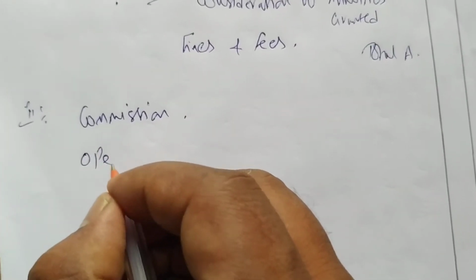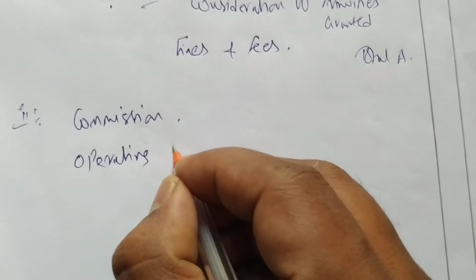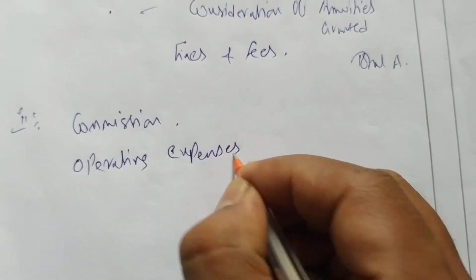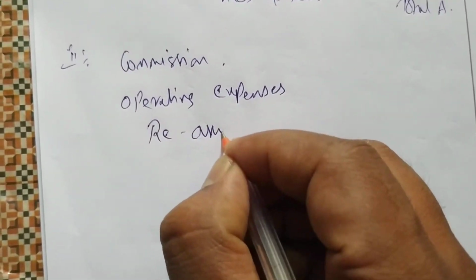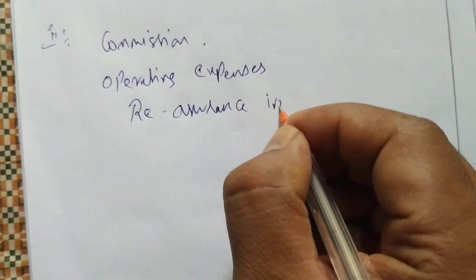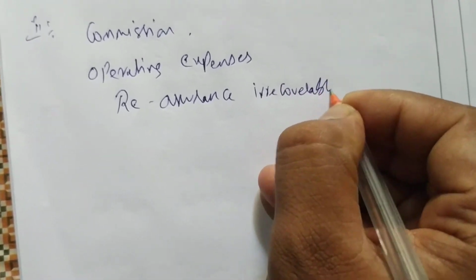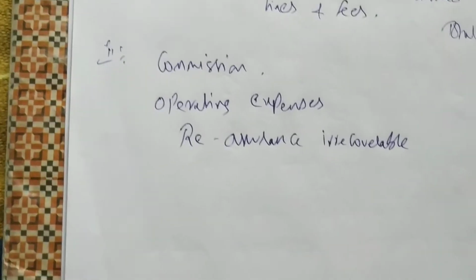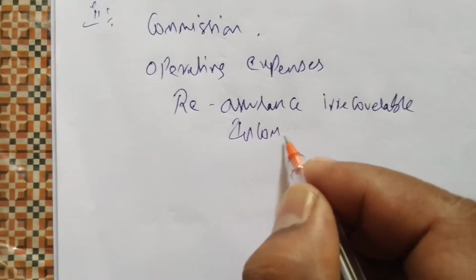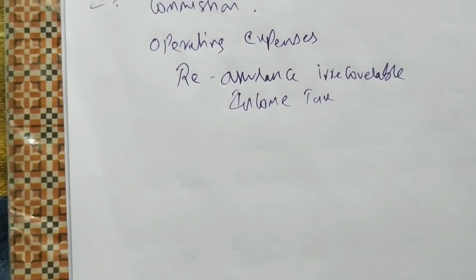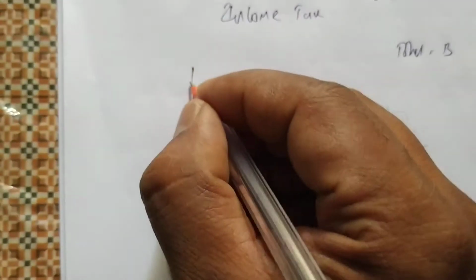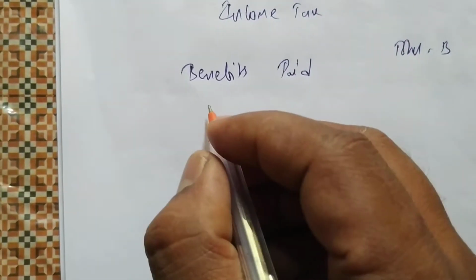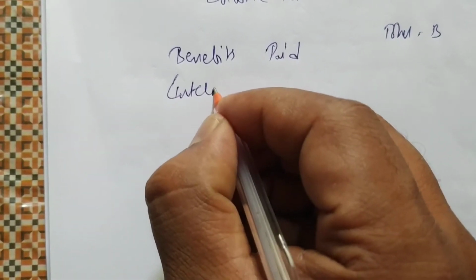Next we have to write operating expenses. Format I am writing, so first you have to complete the format. Operating expenses. Next reinsurance, reinsurance irrecoverable. Okay. Next after that we have income tax. Next we do total B. Then we write benefits paid. Then we have to write interim bonus paid.